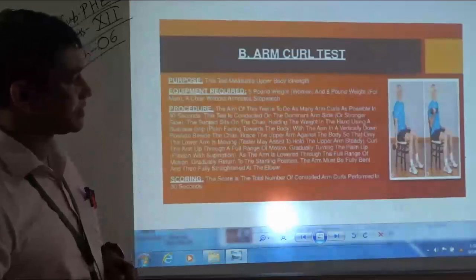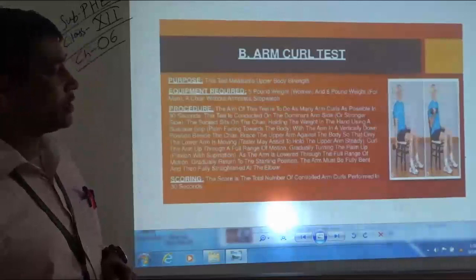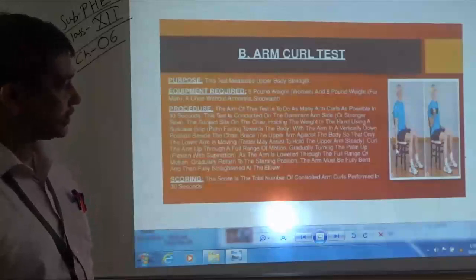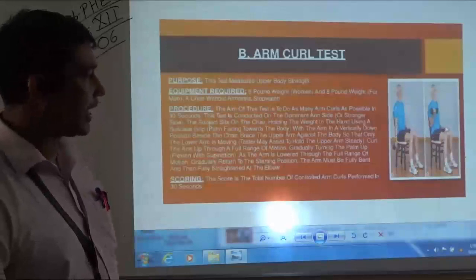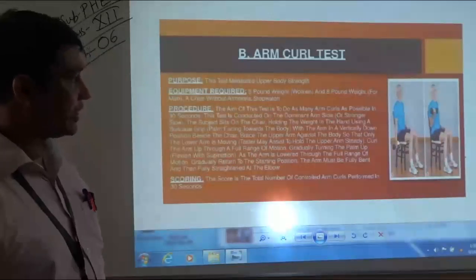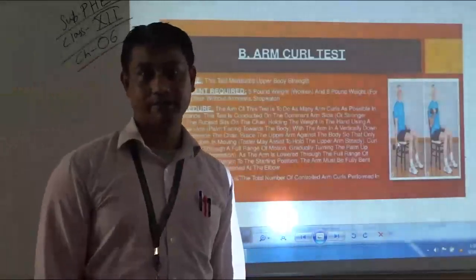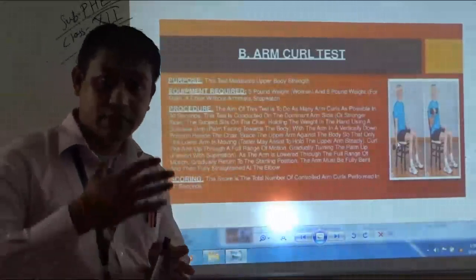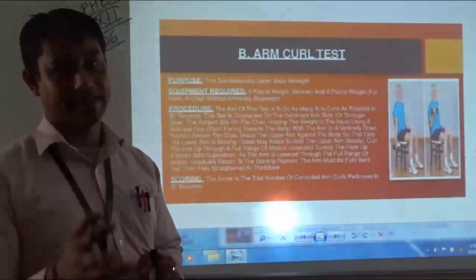The procedure of the test: just see, the subject is sitting straight on the chair. The feet should be a few inches apart and both feet should be in contact with the floor properly. The subject is holding the dumbbell in the hand and the arm is very much straight. Now from that position, the subject needs to curl, to lift the weight, and this process needs to be continued for 30 seconds.